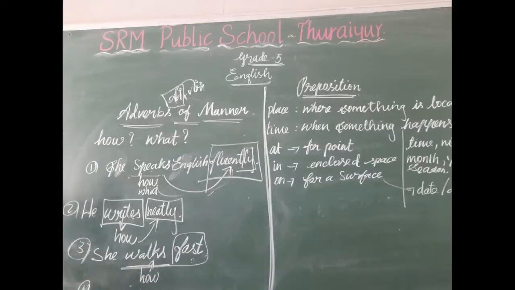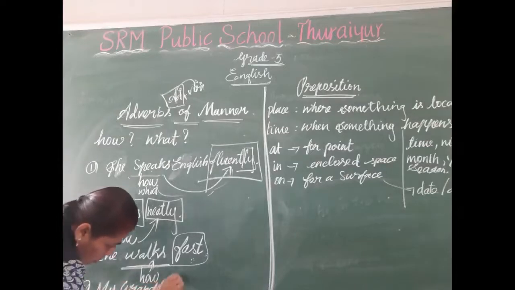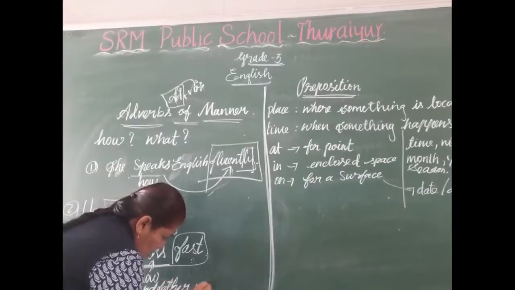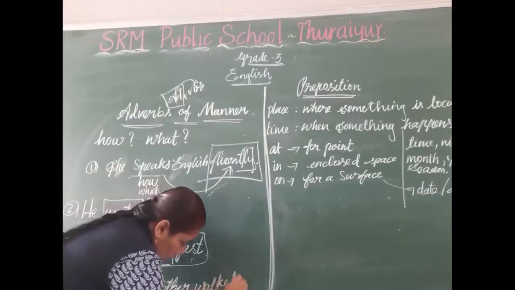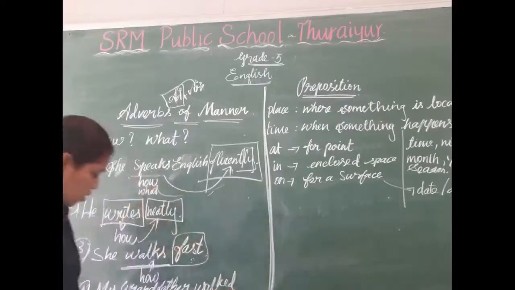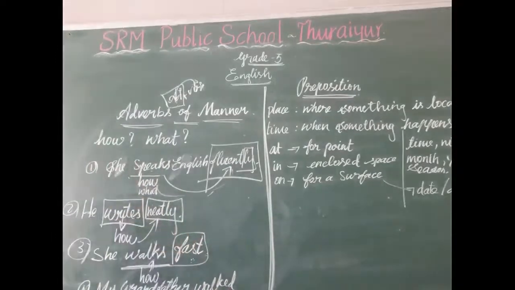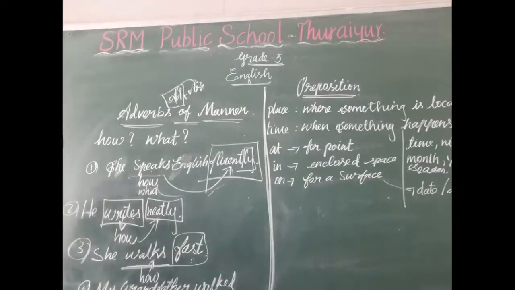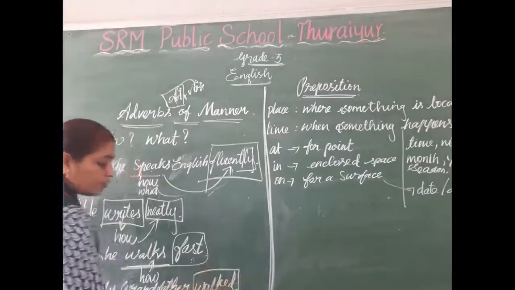Next step. My grandfather walked slowly. Okay? Read the sentence. My grandfather walked slowly. What is the verb in this sentence? Walked. Okay? Now what we want to do?